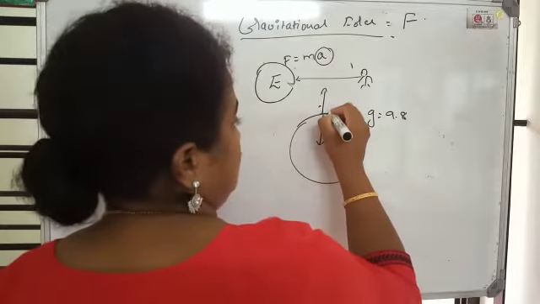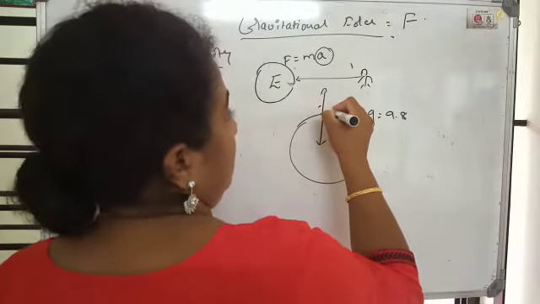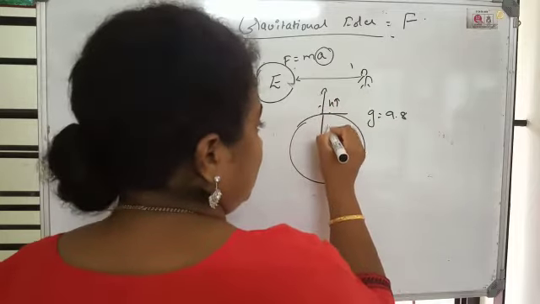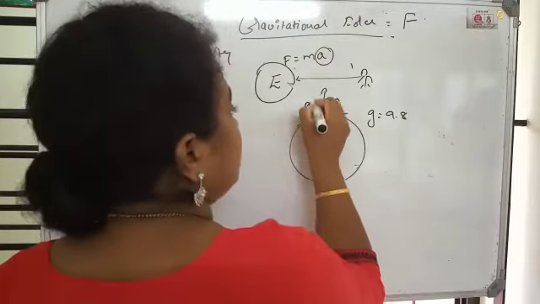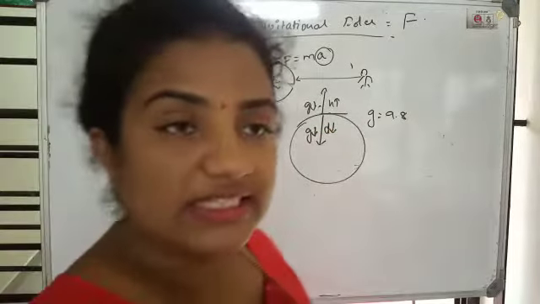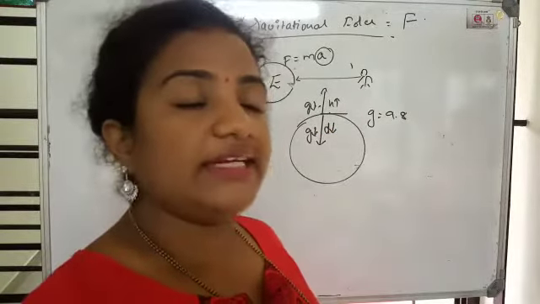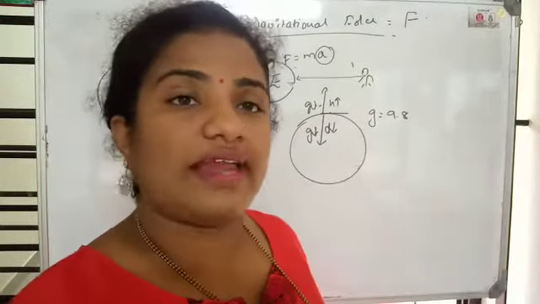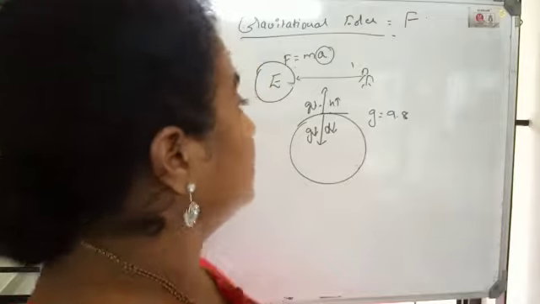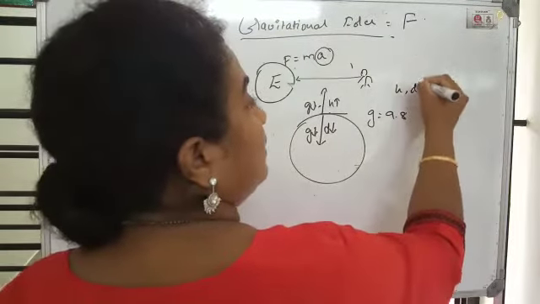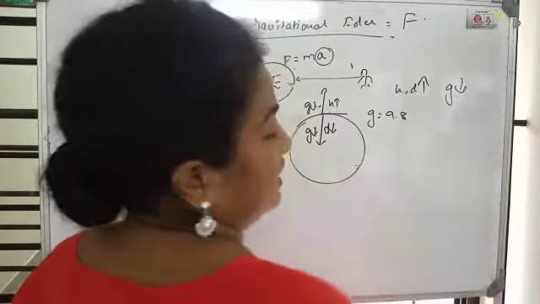As height increases, g value goes on decreasing. As depth increases, g value goes on decreasing. This is the second point.